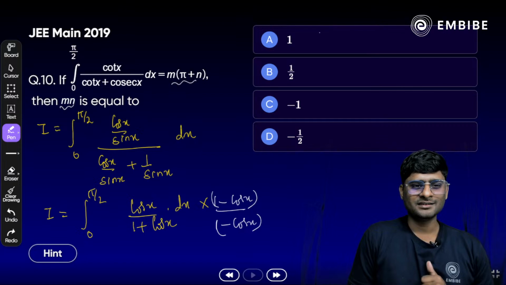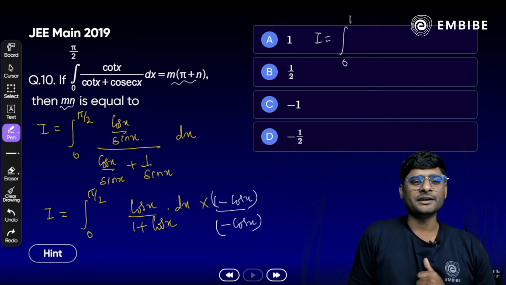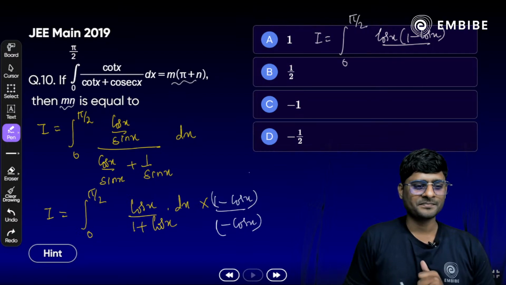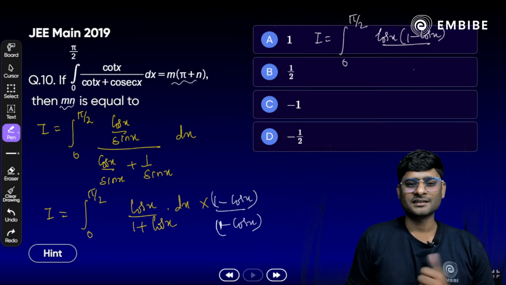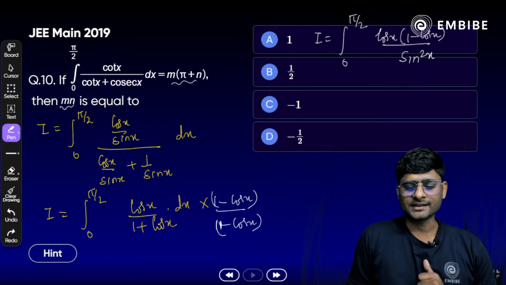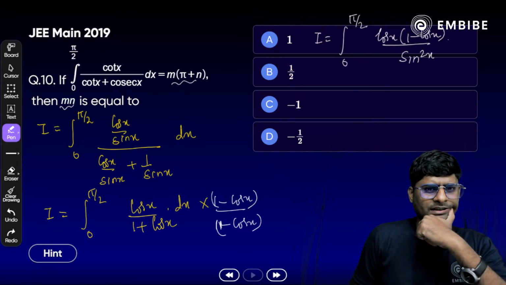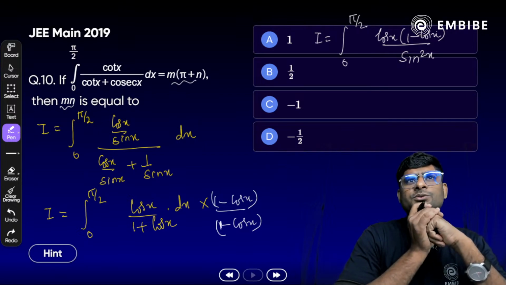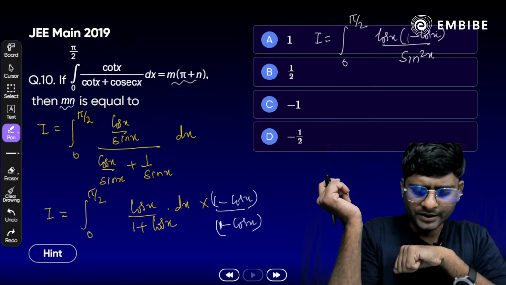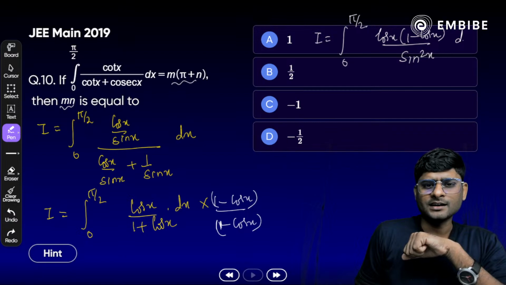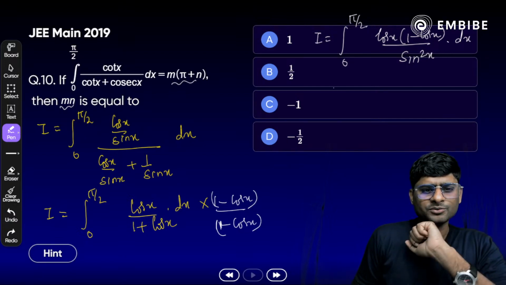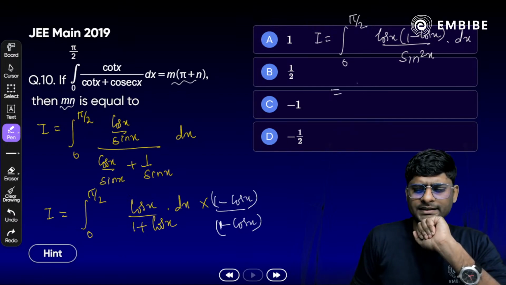What is left here? I is equal to the integral from 0 to pi by 2 of cos x times 1 minus cos x divided by sin square x. Yes, we have a 1 here. Sin square x by 10 we can do. Yes, for tan theta you can just substitute the half angle formula. Yes, you can do it Ashish, no issue. Correct, you can go that way too. Either we can do the rationalize or half angle formula, you will get the same answer.